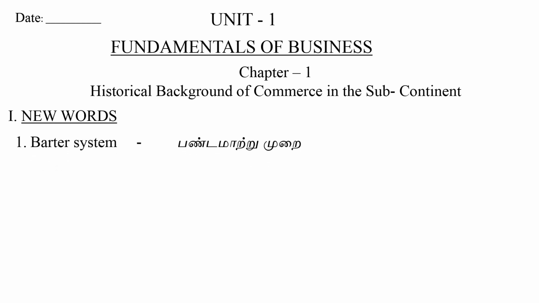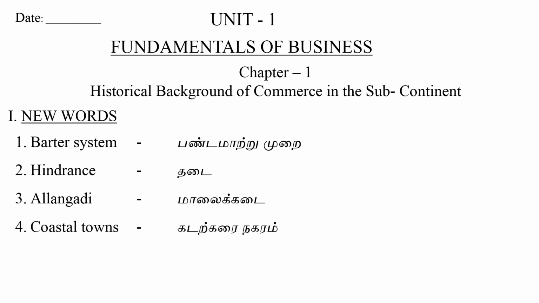Barter system means Pandamatu Murai. Hindrance means Tadai. Allangadi means Malai Kadai. Coastal towns, Kadarkarai Nagaram. Constraints means also Tadai. Trade, Vaniham.